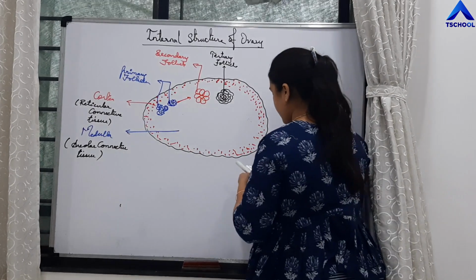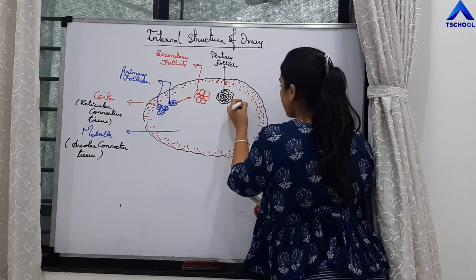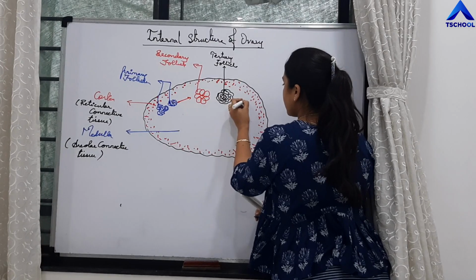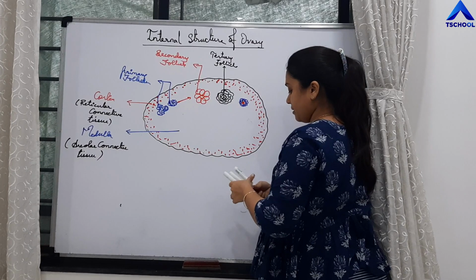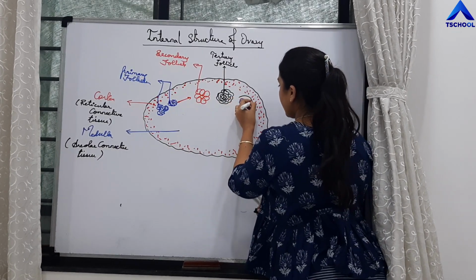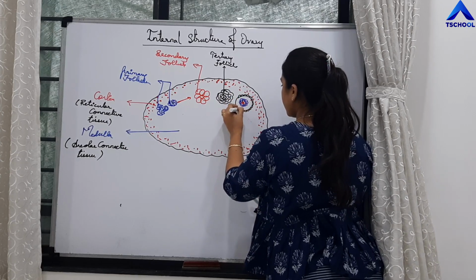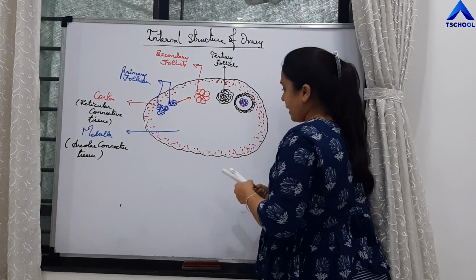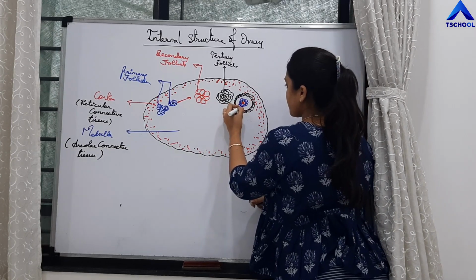So let me draw its diagram, right? So this is the egg, these are the cells surrounding it, then there is a cavity, and then there are again layers of cells surrounding it, and there is again the mass of connecting cells, right?